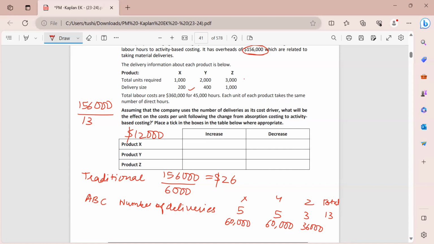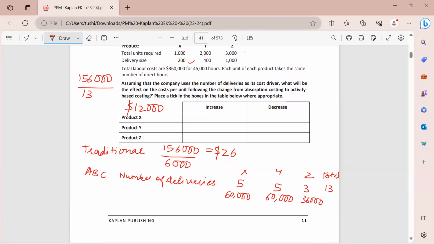And now we find the per unit. So for per unit, I'm simply dividing this with the number of units. So this is the cost of deliveries, and this is the total. Number of units is 1000. 60,000 divided by 1000 gives you 60.